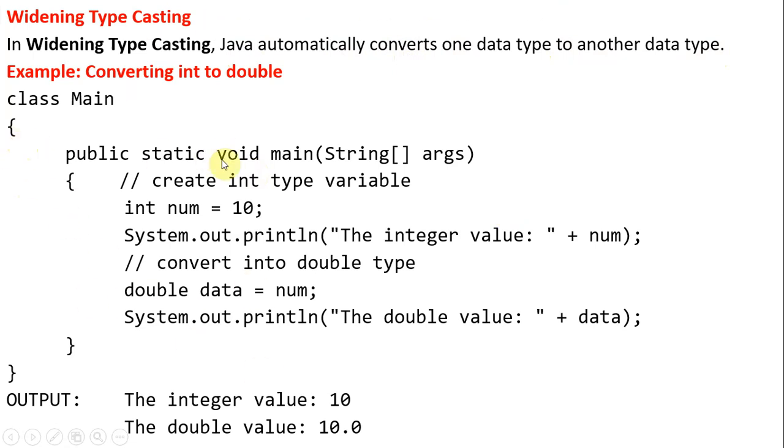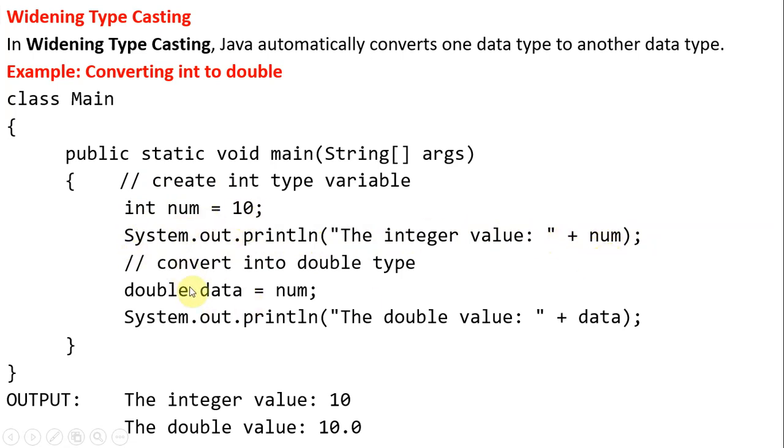We have a class and a main method. There we are declaring a variable, integer num equal to 10. Int is the data type, num is the variable name, and 10 is an integer literal we are assigning to the num variable because the data type is int. Then we print the value with System.out.println, where plus is the concatenation operator. So the num value 10 is printed.